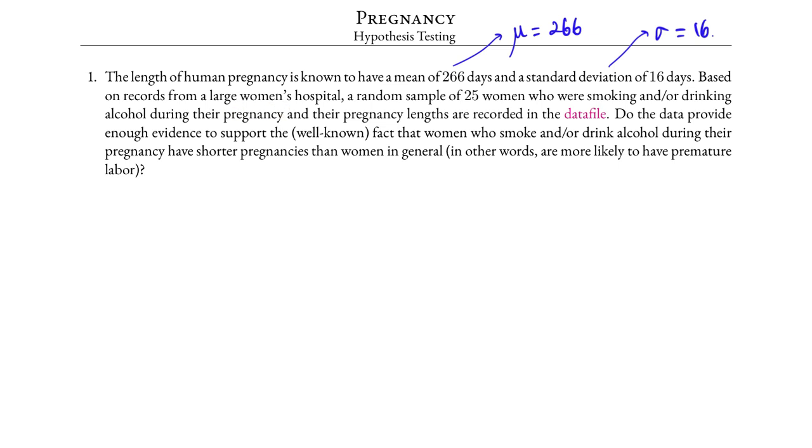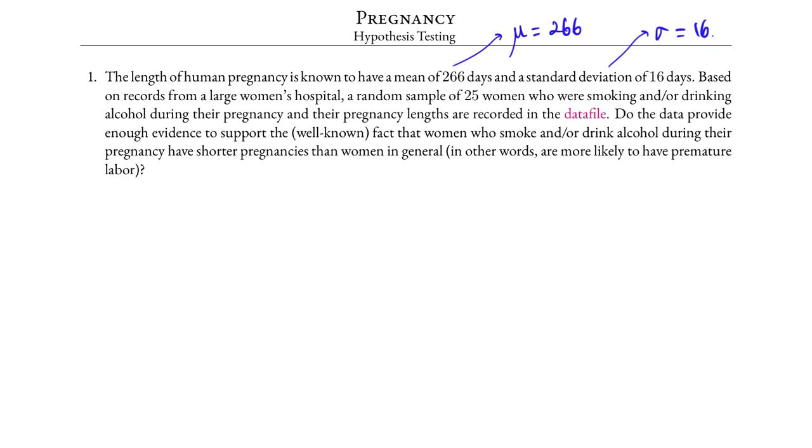Based on records from a large women's hospital, a random sample of 25 women who were smoking and drinking alcohol during their pregnancy, and their pregnancy lengths are recorded in the data file. Do the data provide enough evidence to support the well-known fact that women who smoke and drink alcohol during their pregnancy have shorter pregnancies than women in general? In other words, are more likely to have premature labor. Now, in general, the length of pregnancy is 266 days and the standard deviation is 16.